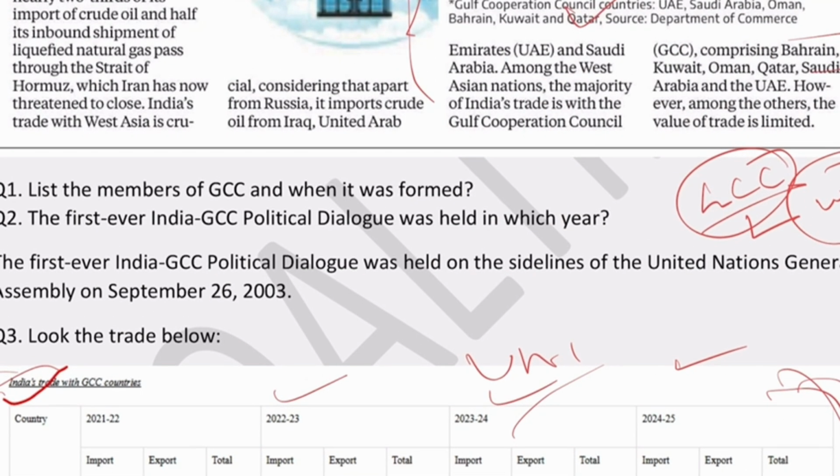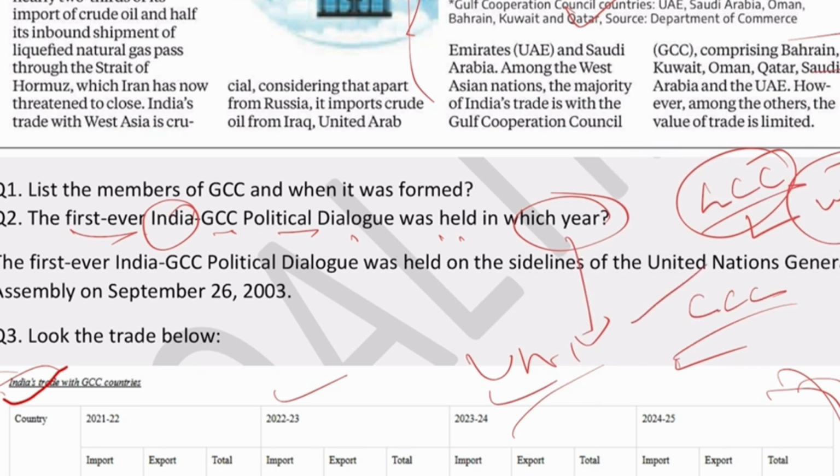Now one more very important question I asked: first of all, the first ever India-GCC political dialogue was held in which year? This is very important to know, exactly when the relation with the GCC started. Now this is the list of the members. Again, this is a basic question, and when it was formed. The year also becomes very important for you.